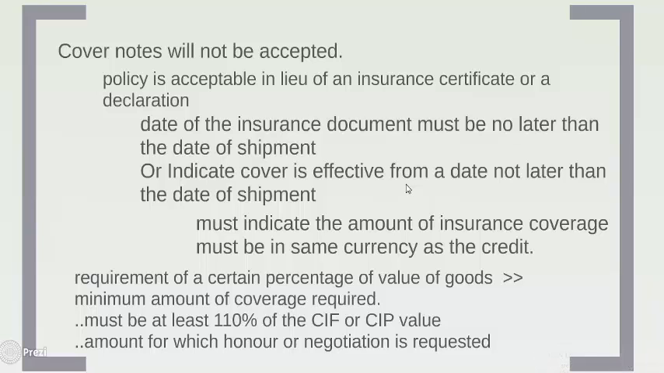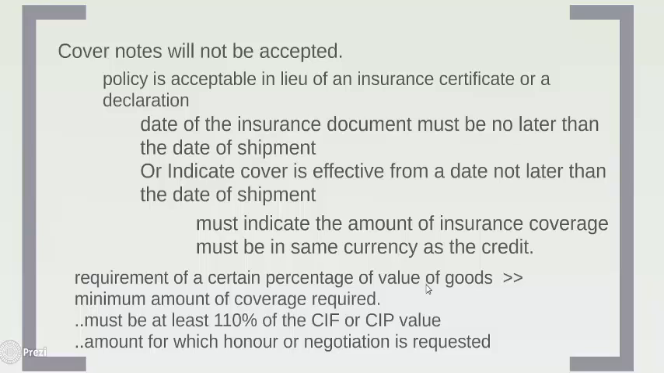It can be dated as today and it should say the risk cover is effective yesterday, provided yesterday is the date of shipment. The insurance policy should indicate the amount of insurance coverage, how much is the risk covered by the policy, and it should be in the same currency as the credit, so as not to succumb to fluctuations in foreign exchange rates.